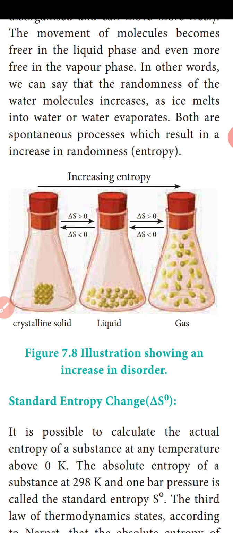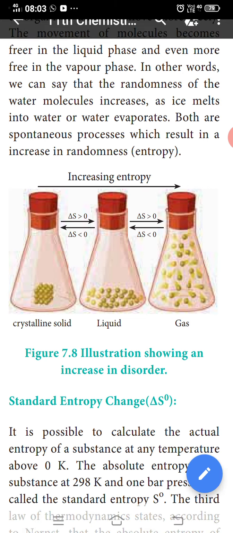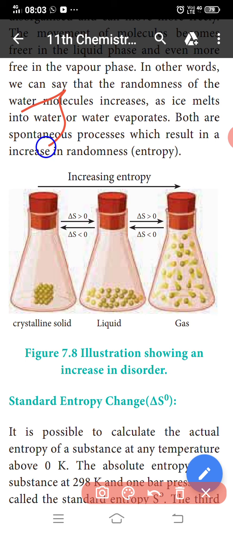Now we discuss spontaneity and randomness, and the unit of entropy. Entropy is equal to the heat energy exchange divided by the temperature at which the exchange takes place. Therefore, the SI unit of entropy is joule per Kelvin.